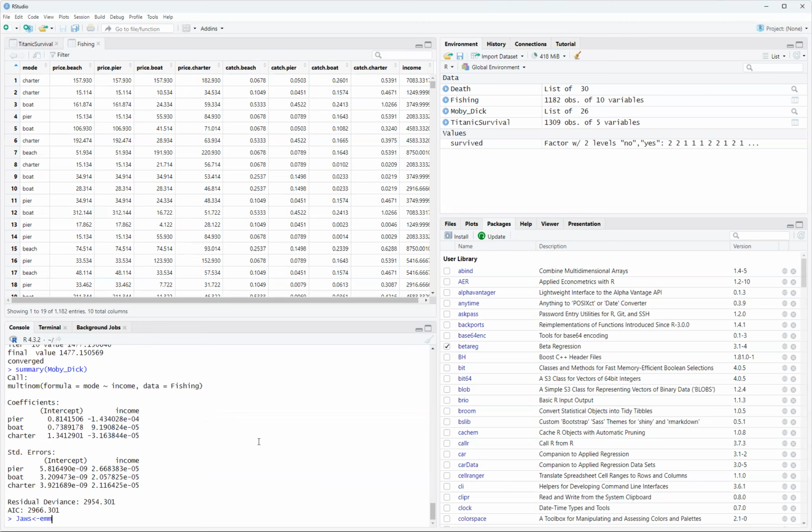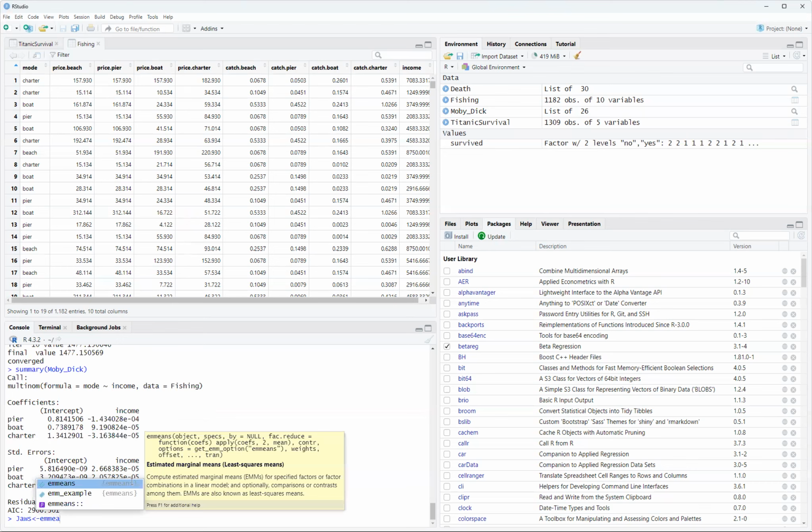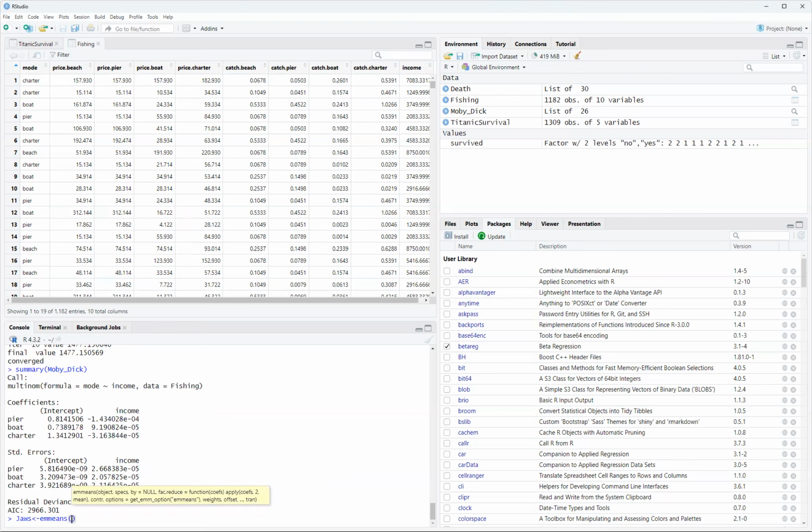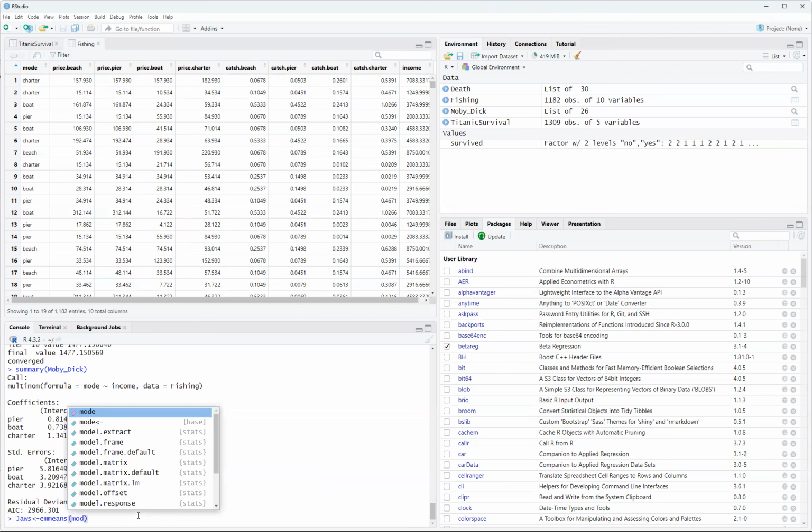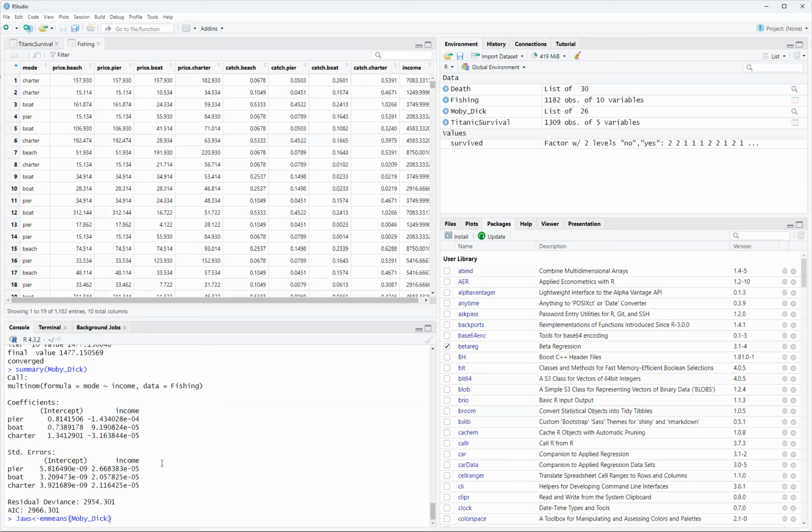Now we're using the emmeans package. So this is the emmeans function. So this is a little different. So you basically put fishing. No. What do we call it? Moby Dick. My bad. So we did Moby Dick. That's what we're doing. So we're basically putting emmeans in, the function, what we just did for multinomial. We're not saying data fishing, we're using Moby Dick. So that goes at the beginning.